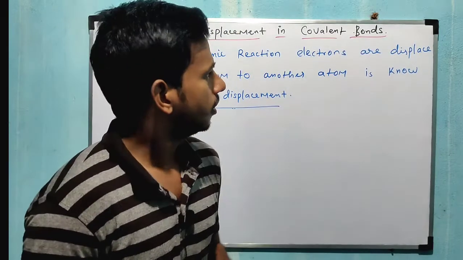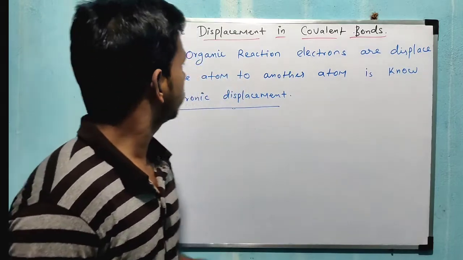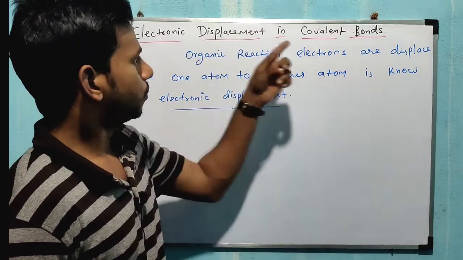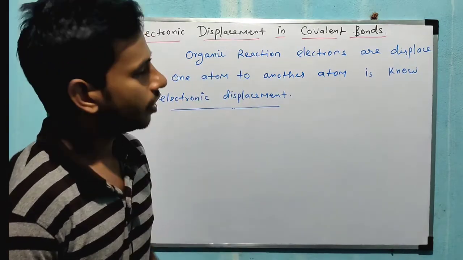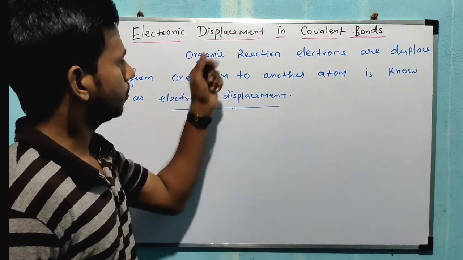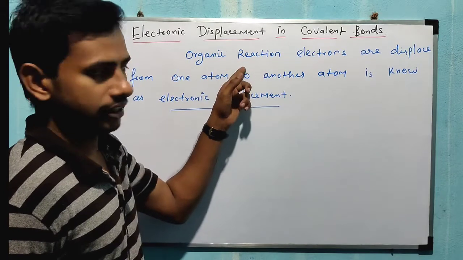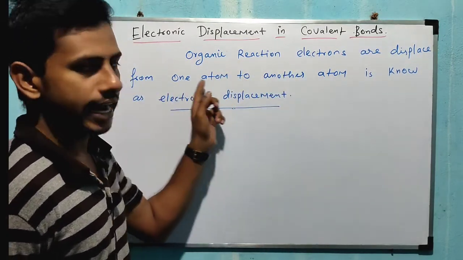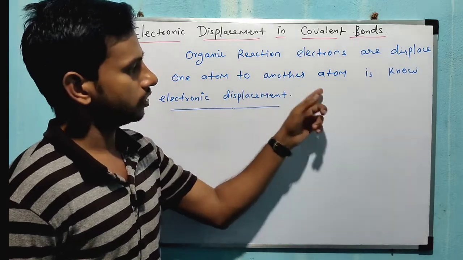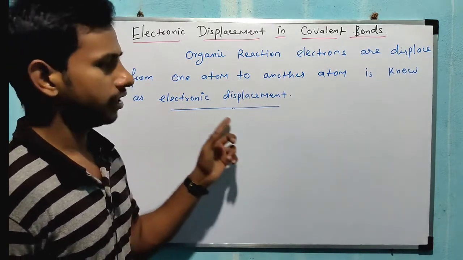Welcome to my channel. Today I am going to discuss electronic displacement in covalent bonds. What is meant by electronic displacement? In an organic reaction, electrons are displaced from one atom to another atom. That is known as electronic displacement.